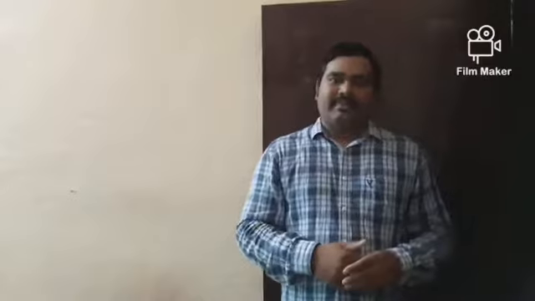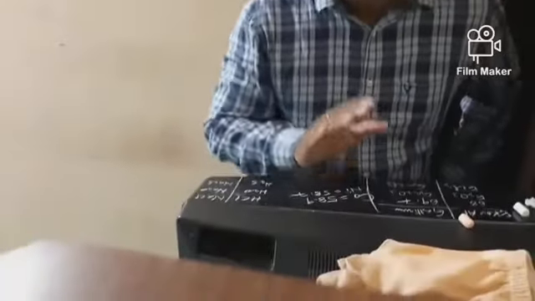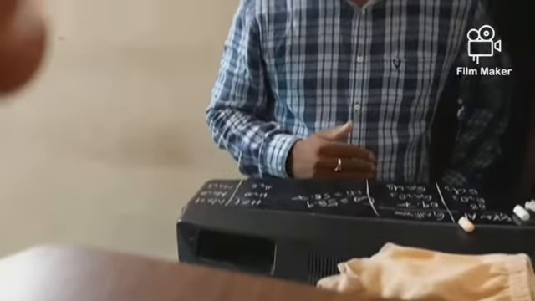Dear students, yesterday we have learnt about Mendeleev's periodic table. How many groups are there in Mendeleev's periodic table? There are 8 groups. And how many periods are there in Mendeleev's periodic table? There are 6 periods. Okay.